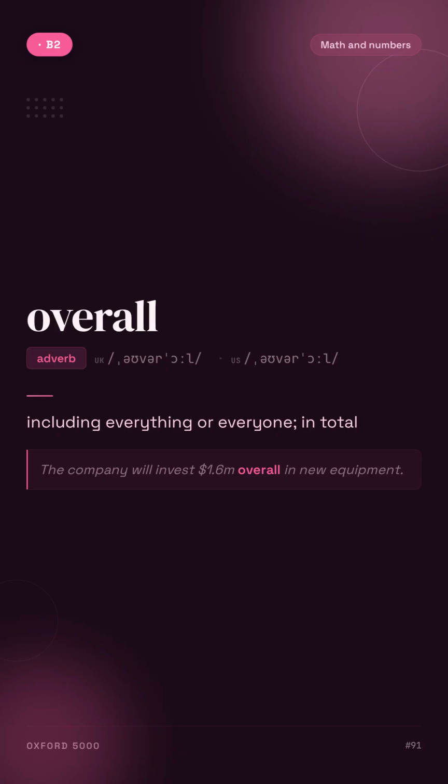Overall. Including everything or everyone, in total. For example, the company will invest $1.6 million overall in new equipment.